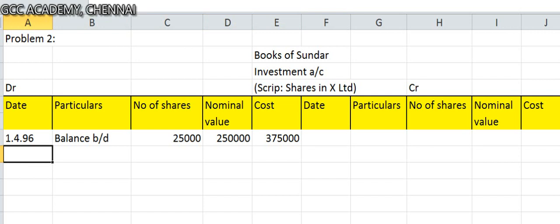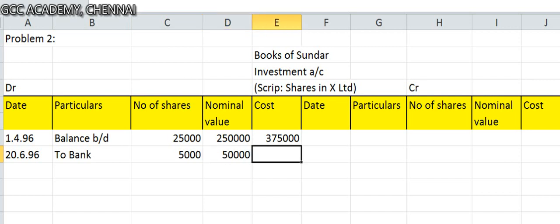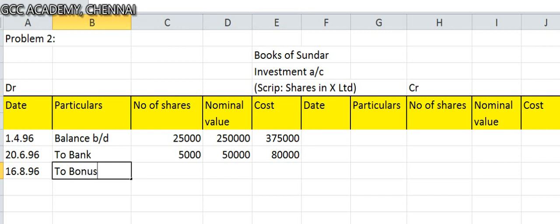What happens after 1/4/96? On 2/6/96, he is purchasing 5,000 shares at 16 per share. So to bank, purchase of 5,000 shares at 16 per share. So face value is 50,000 and the cost is 80,000 on 2/6. Then on 16th August 96, he's going to get bonus shares. Now carefully observe, he's got totally 30,000 shares now.